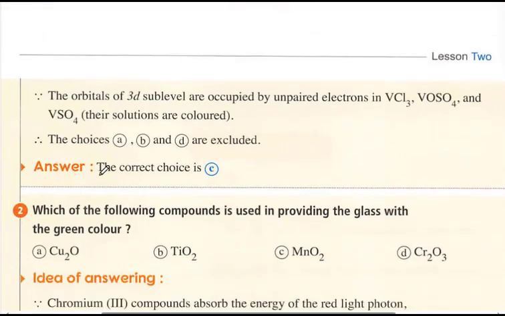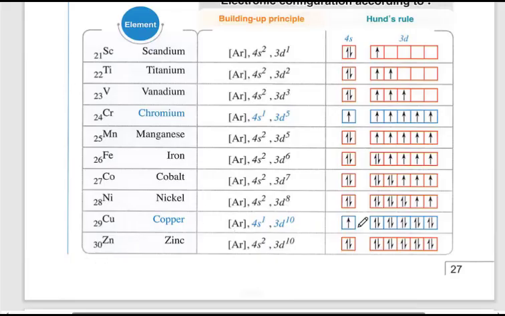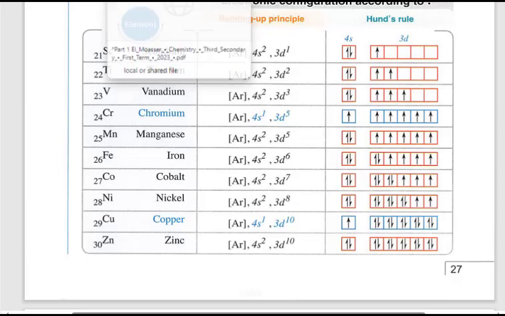Another question. Which of the following compounds is used in providing glass with green color? Green color. Okay, cuprous is colorless. Look, 4s1 and 3d10, it loses only the electron of the 4s, so the d sublevel is completely filled with electrons. It is colorless. It cannot provide anything with color.